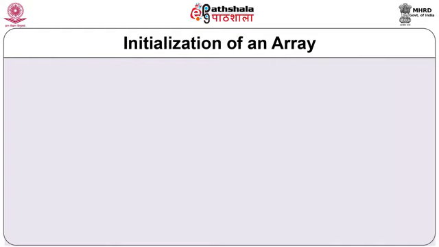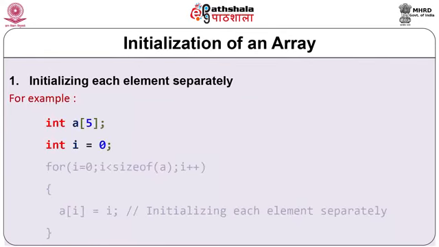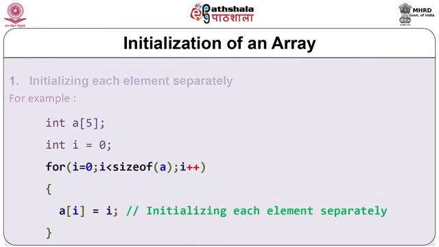Let us see one more simple example on initialization of array. You can see in this example, array name is A and size of array is 5. I value is 0 and we are changing value of I from 0 to size of A. We are incrementing I by 1. You can see body of for loop where A[I] equal to I, which will initialize different elements separately.